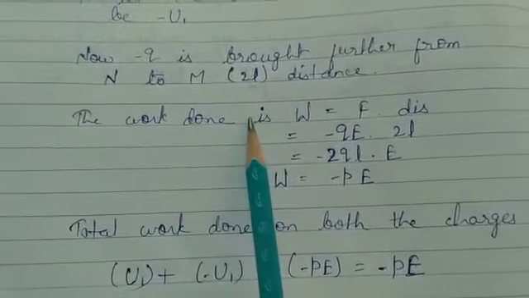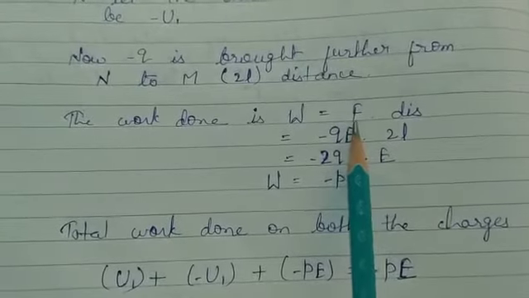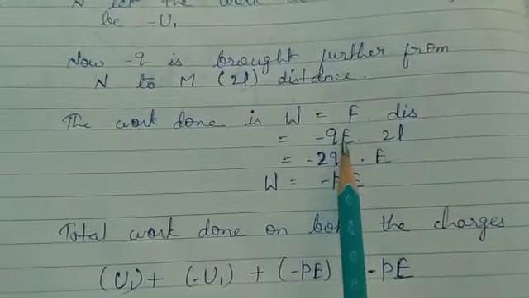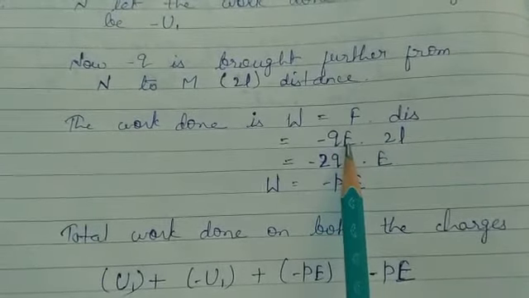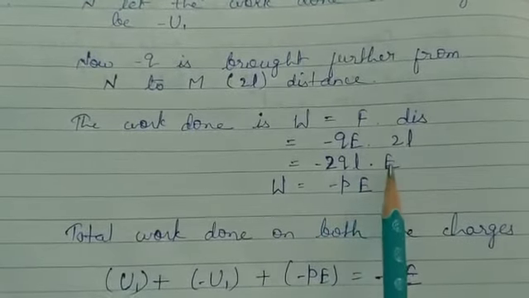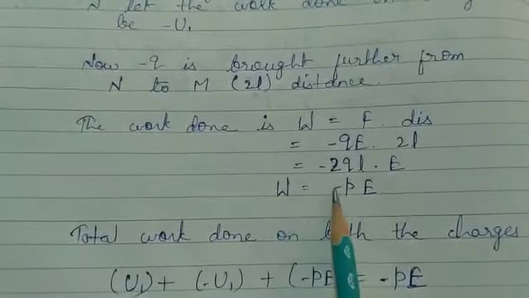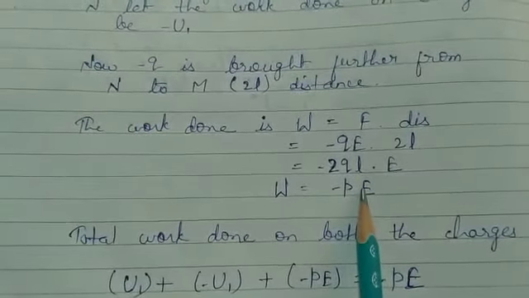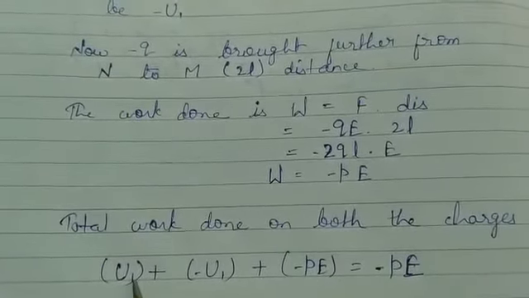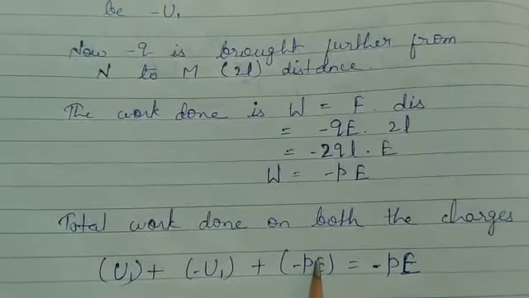So what will be the net work done? W equals F into D, force into distance. The force on one charged particle, we have already seen, is QE, and because it is on the negative charge, it is minus QE. So minus QE into 2L, or we can write minus 2QL into E, and 2QL is P, the dipole moment, so W equals minus PE. Now the total work done on both the charges: U1 plus minus U1 plus minus PE.